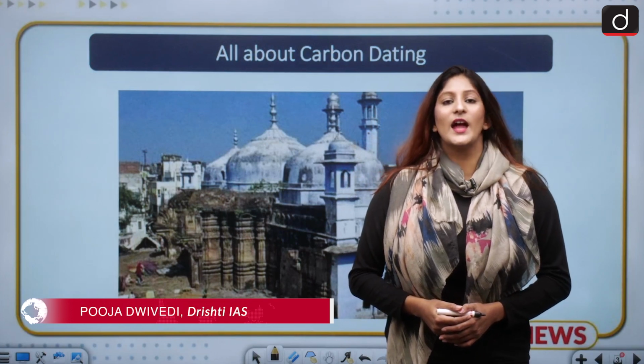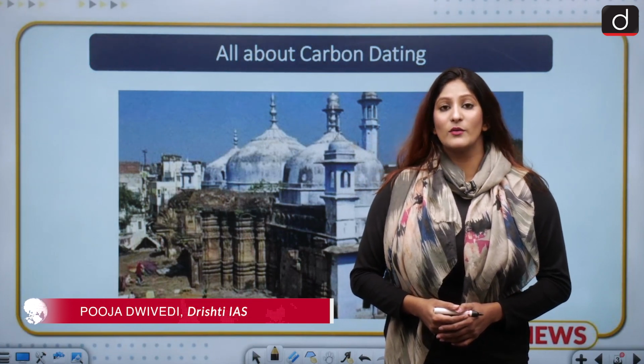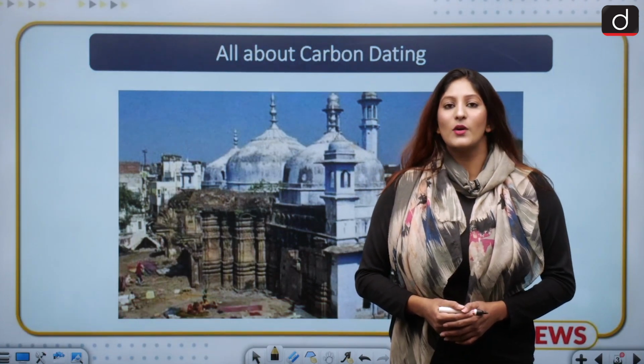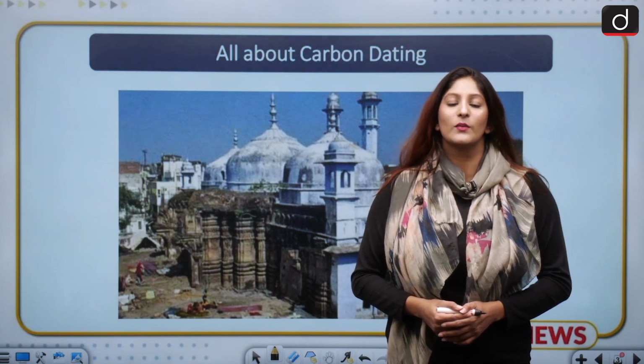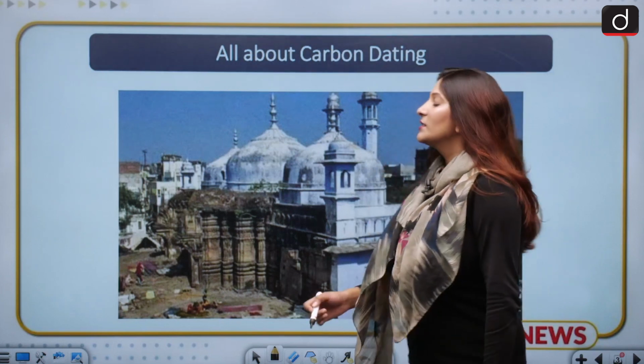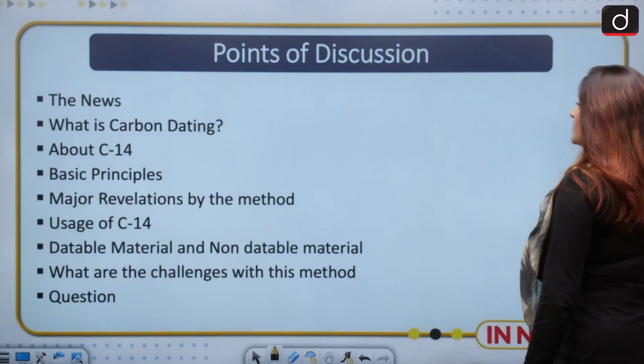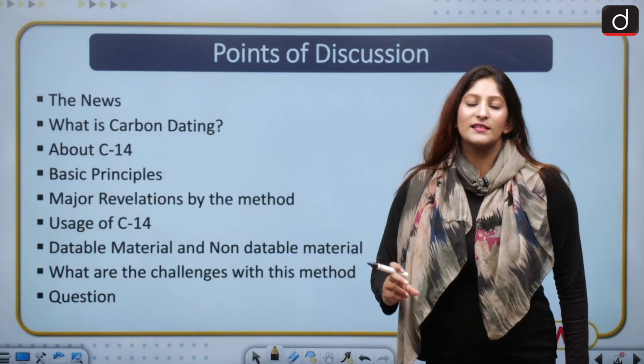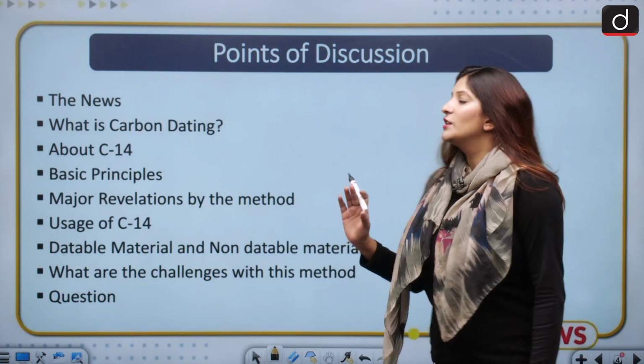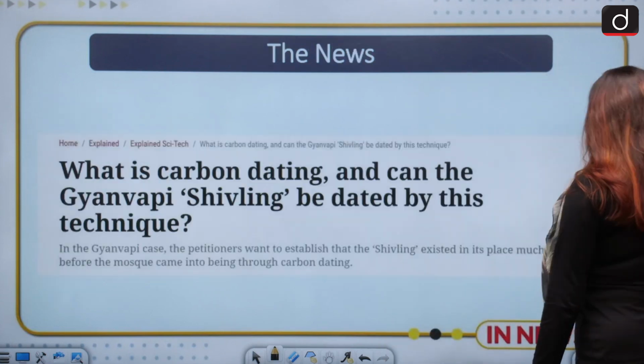I am Pooja and today we are going to discuss all about radiocarbon dating and what is its relation with respect to the Gyanvapi case. Many topics we are going to cover here, just go through this, and as it is an all-comprehensive segment, you will get to know a lot in this particular segment.